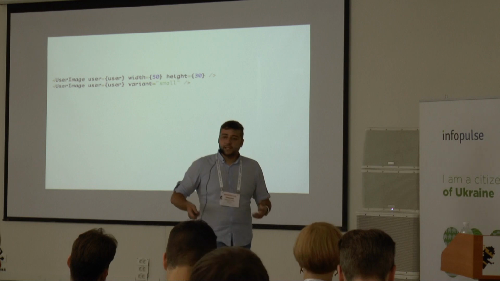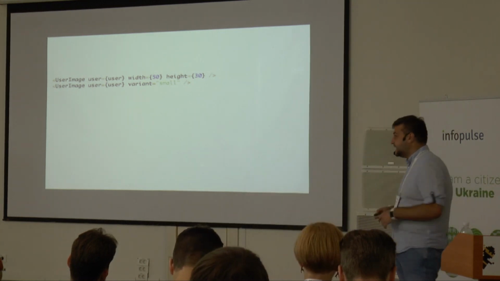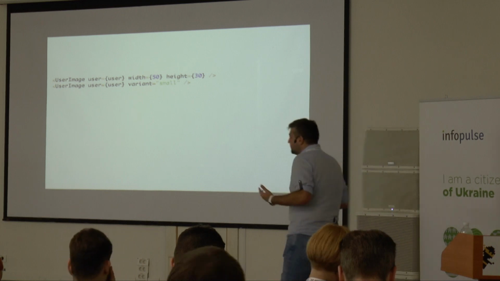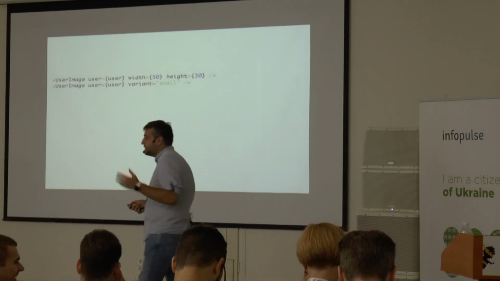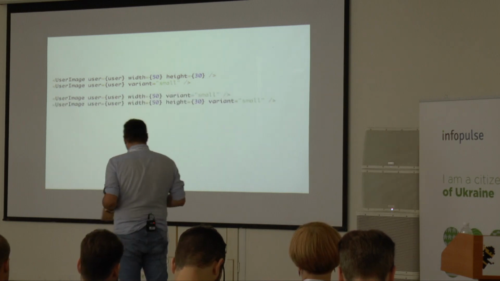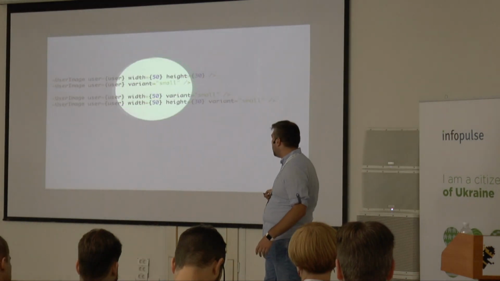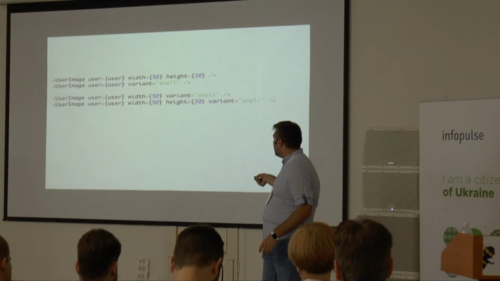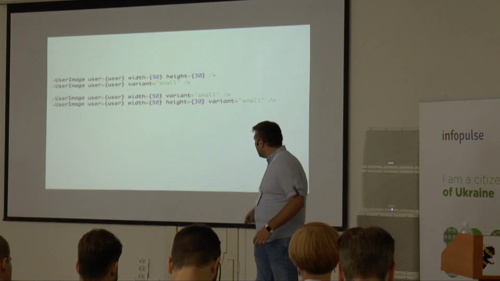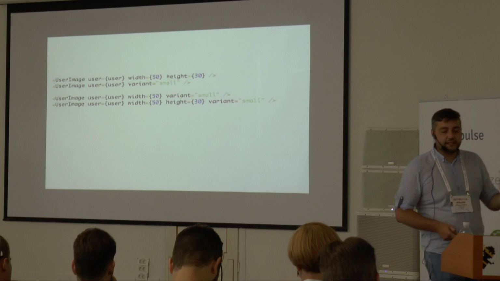So in our application, we have 3 types of images, but sometimes some of the designers decide that 3 types of thumbnails are not the best thing ever, so we add a 4th. But with prop types back in the day, it was kind of impossible: if you see a component which gets width plus variant, or width with height plus variant, what's going to be executed? You have to go to the component and read the code and think about it.